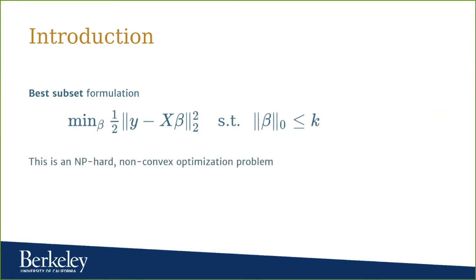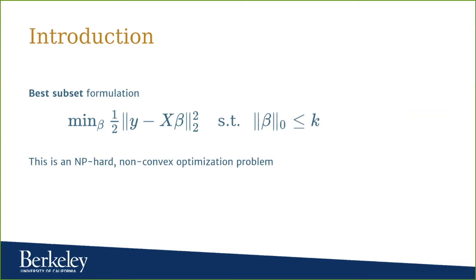This leads us to the best subset selection formulation as an optimization problem, in which we aim to minimize the least squares loss subject to a cardinality constraint on the parameter vector, which is here presented as a constraint on the L0 pseudonorm. Note that this problem is NP hard, thus very difficult to solve.